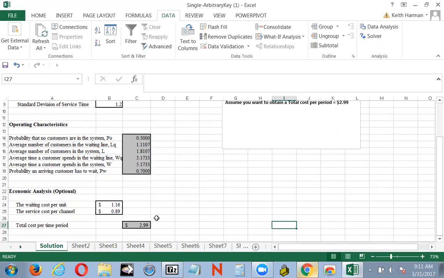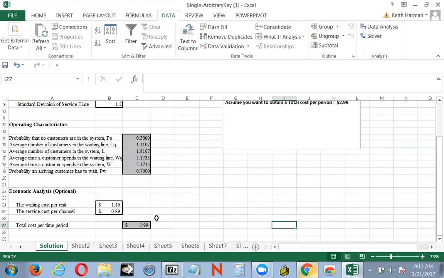Because remember, there's waiting time and then there's service time. So that's the total amount of time. And then the probability that a unit has to wait for service. Now the logic and the math of that is worked out over on page 521, okay?